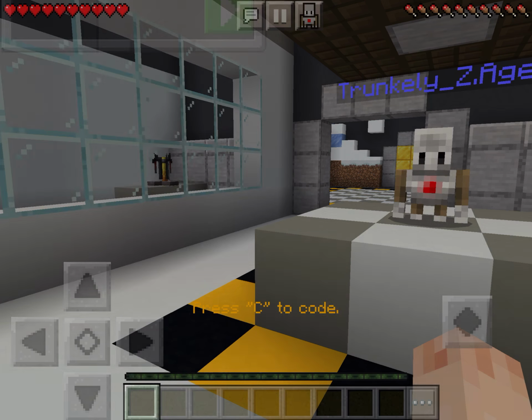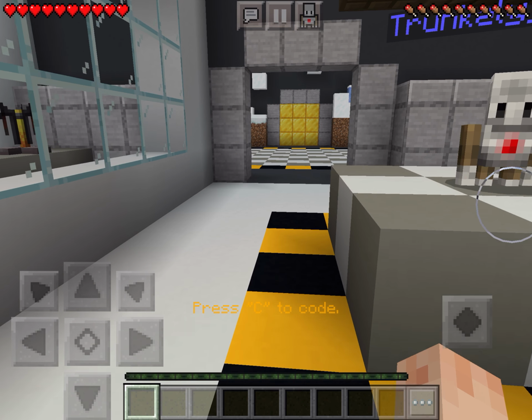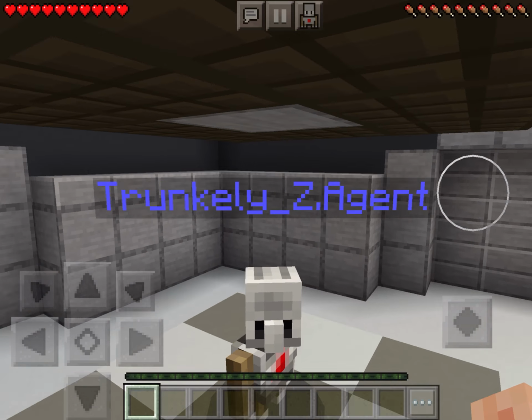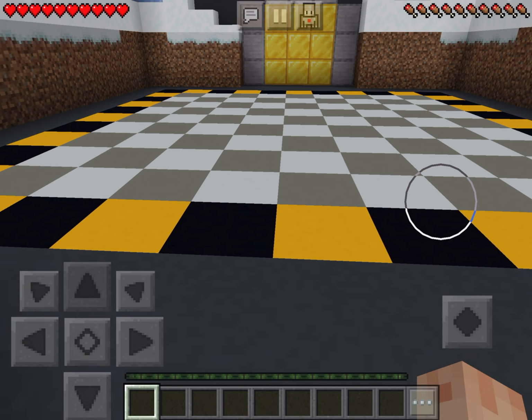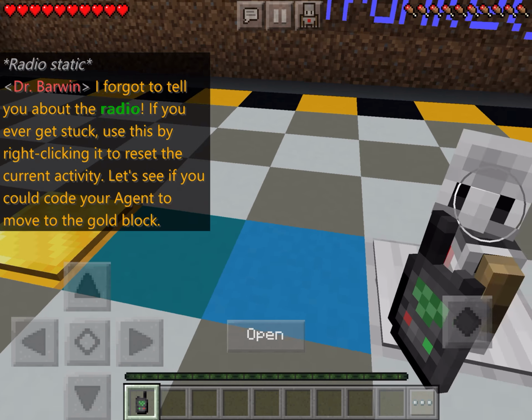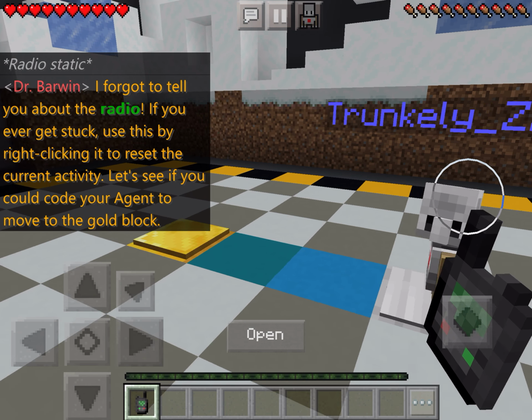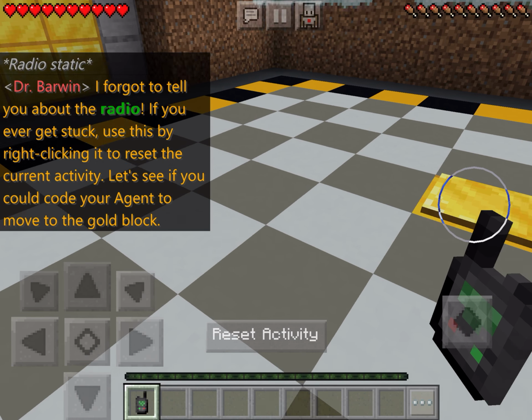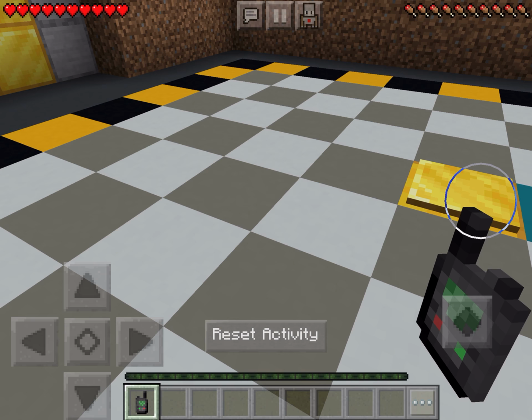And what we are going to do is we are going to be coding our agents. So that's our little agent. We get to be playing around with him for a little bit. Let's go to our next room. And here's our next room. Okay. So here we got a little dude. He needs to move forward until he steps on this little yellow switch.